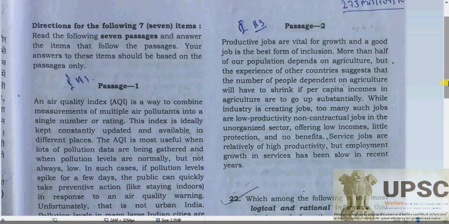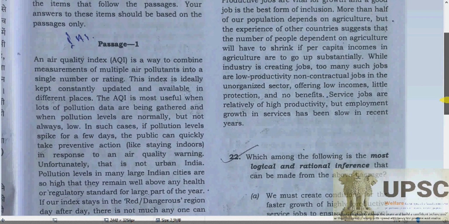See, first, directions for the following 7 items. Read the following 7 passages and answer the items that follow. Your answers to these items should be based on the passage only, so no need to reflect your intelligence in the passage.